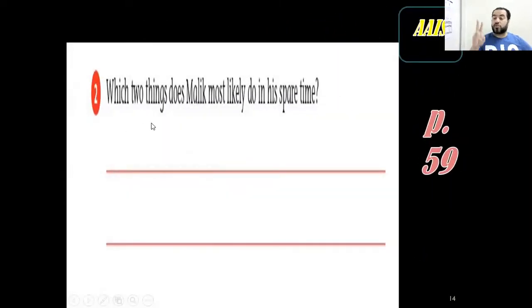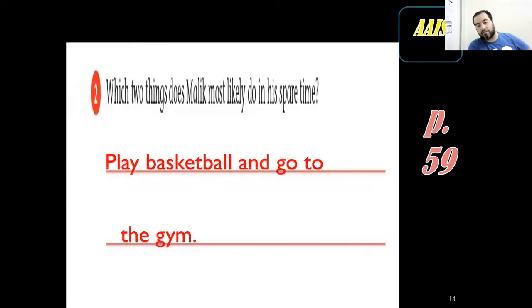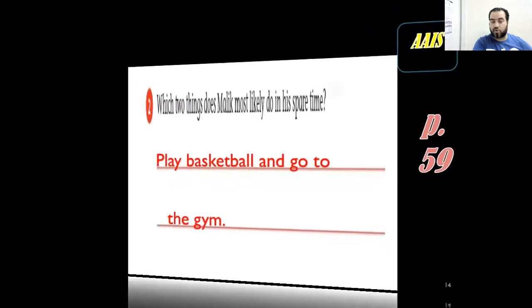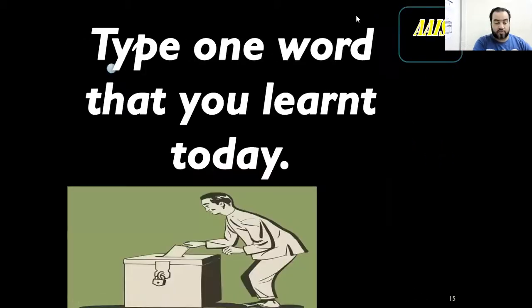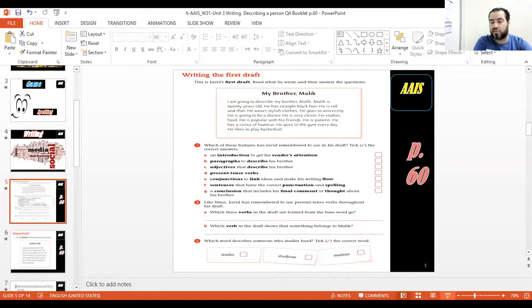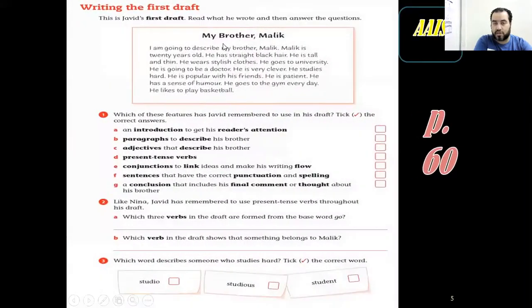Now we would like you to mention 2 things that he likes to do in his spare time. 2 of his hobbies. If you go back to the passage or to the picture, you're going to know that he likes to play basketball and go to the gym. So this is all we have here for this part, but I still have another page. Now here is the last part that we're covering. Here, yes, here. So it's page 60, and we have only this.